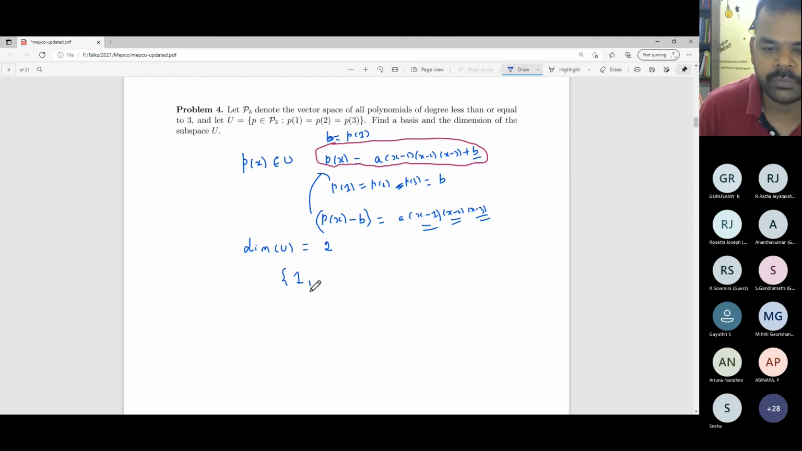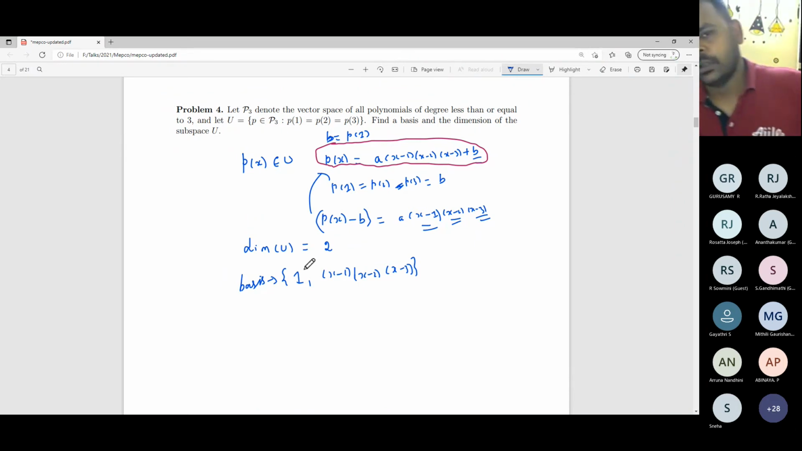You need this constant term, right? 2. Yes, sir. So this is the basis, in fact. So basis is this one. Basis is this one. Dimension is 2. Okay.